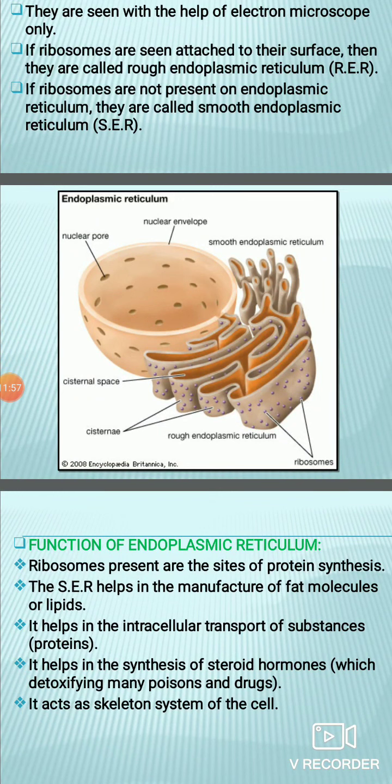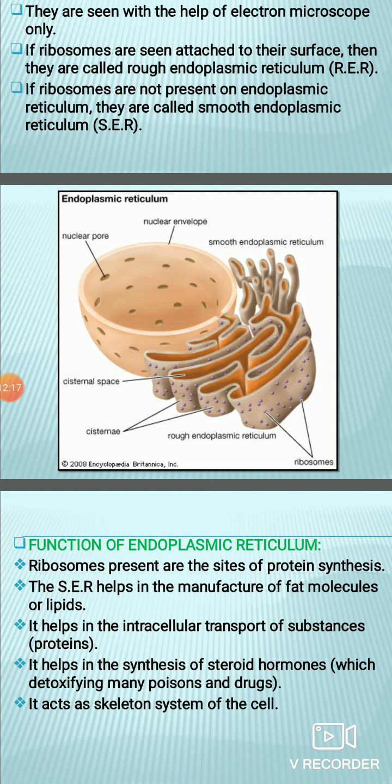There are many important functions, but the basic functions you all know: rough endoplasmic reticulum is generally associated with the formation of proteins in the cells, and smooth endoplasmic reticulum is associated with the synthesis or manufacturing of fats or lipids.